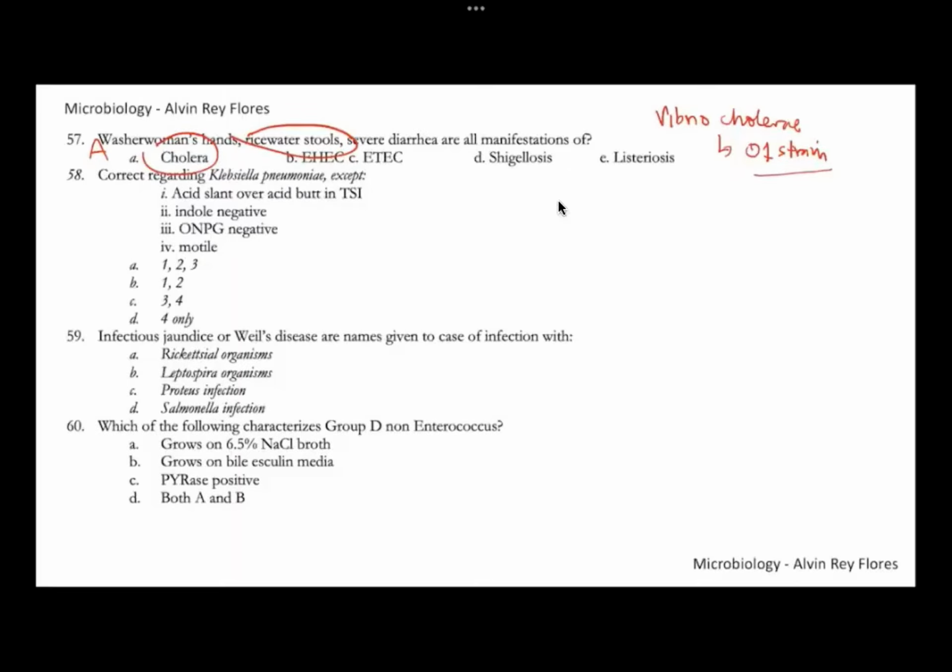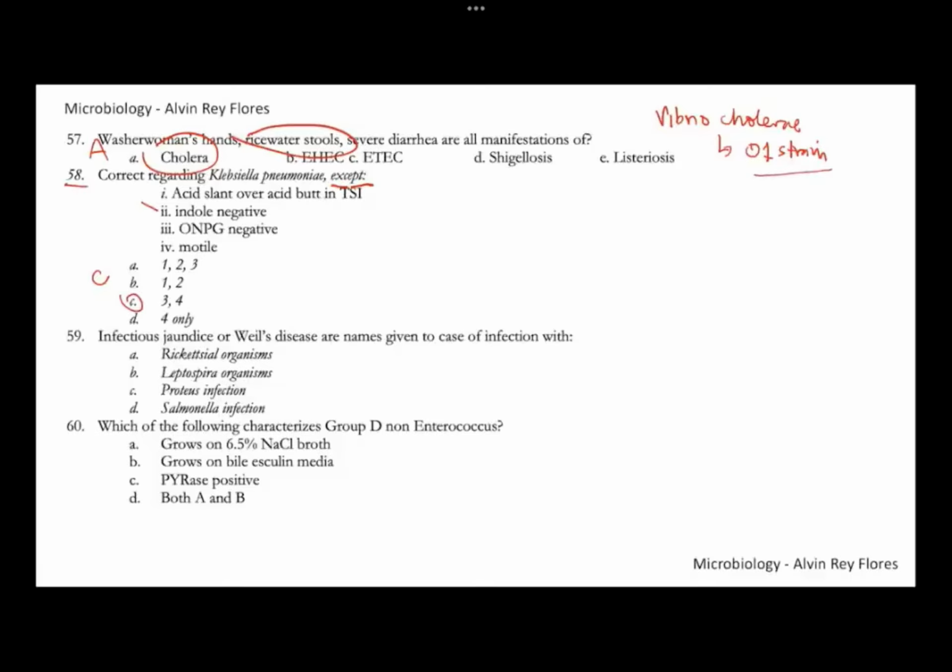58, correct regarding Klebsiella pneumoniae. Which of the following is correct regarding Klebsiella pneumoniae, except, in other words, which is incorrect. So for number 58, the best answer there is letter C. Okay, so it is indole negative. So for your Klebsiella pneumoniae, this is letter C. So 58, this is letter C.